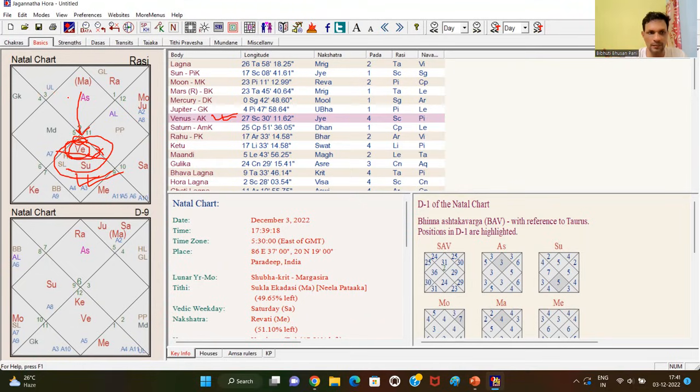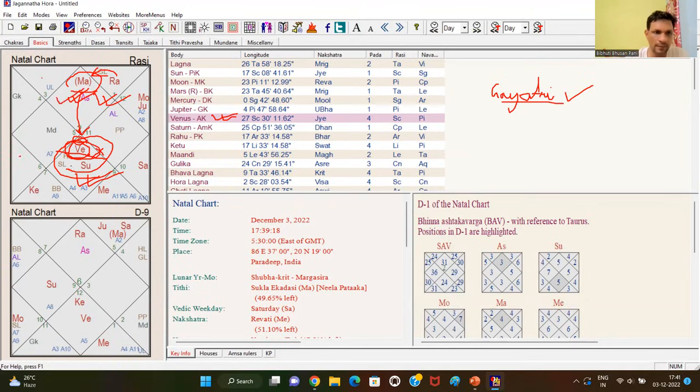For example, if the curse is in the first house, the karaka of the first house is Sun. Here Mars is in the first house and Rahu is aspecting this first house, so there is a curse in the first house. The first house represents your intelligence. If the intelligence is not working, the native needs to do the Gayatri Japa, as the first house is the seat of your intelligence. So remember, if the first house is involved, one needs to do the Gayatri Japa.